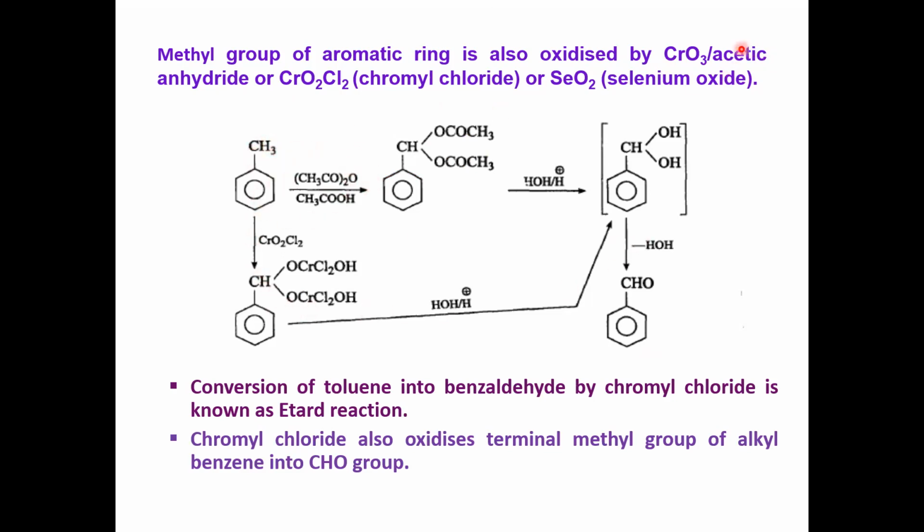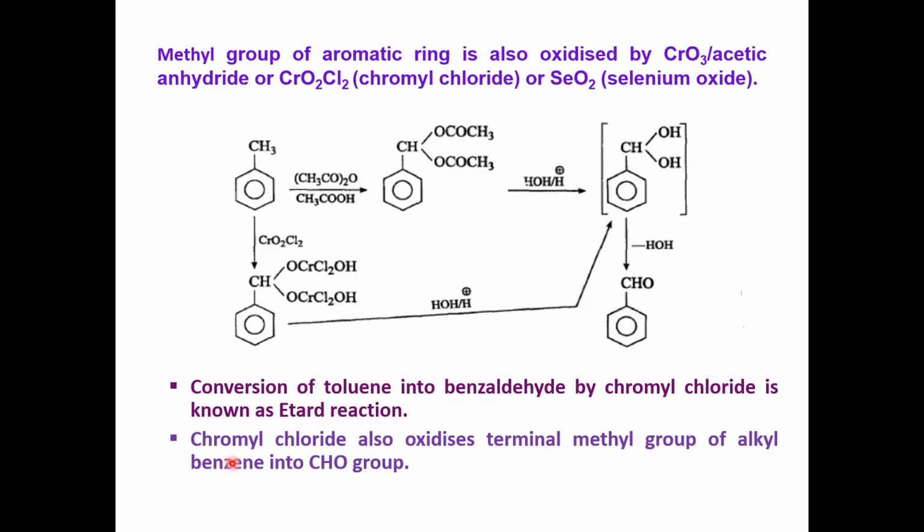Toluene reacts with chromic anhydride in acetic anhydride, forming an intermediate complex. On hydrolysis, you will get benzaldehyde. Or if you use chromyl chloride under the same conditions, you will get benzaldehyde. The reaction is restricted to the formation of benzaldehyde. The conversion of toluene into benzaldehyde by chromyl chloride is called Etard's reaction.